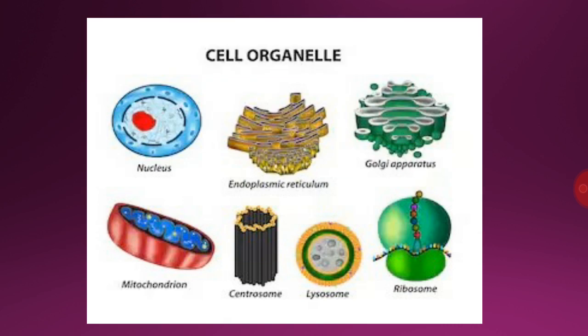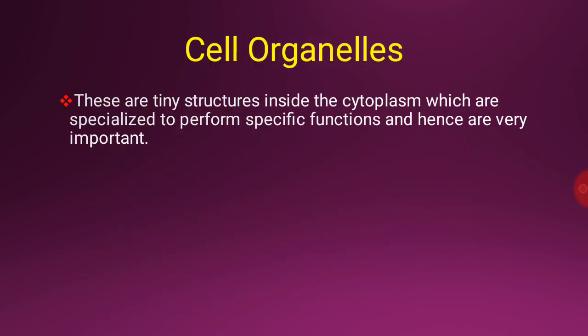As the organs perform different functions in the body, the cell organelles also perform different functions in the cell. So cell organelles are tiny structures inside the cytoplasm which are specialized to perform specific functions and hence are very important. Now we will be discussing various cell organelles and their functions one by one.